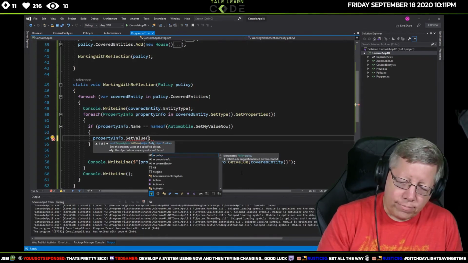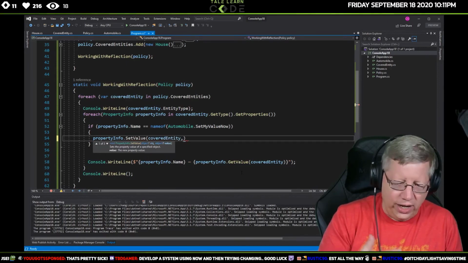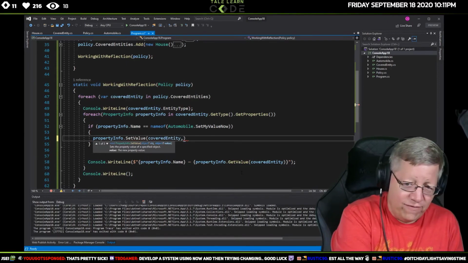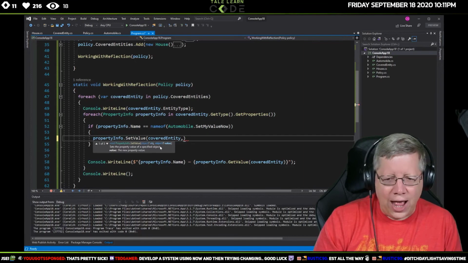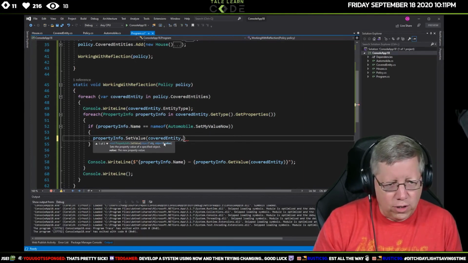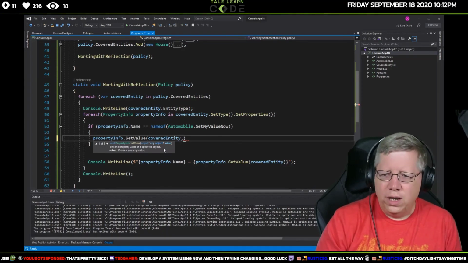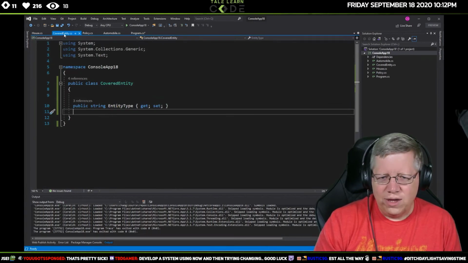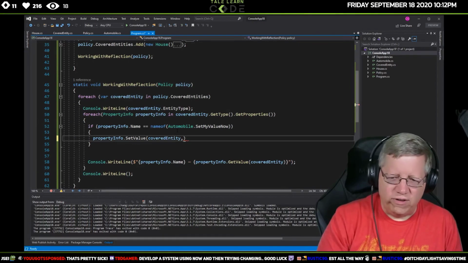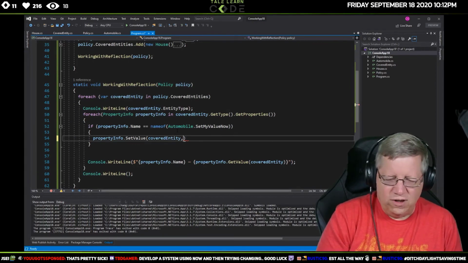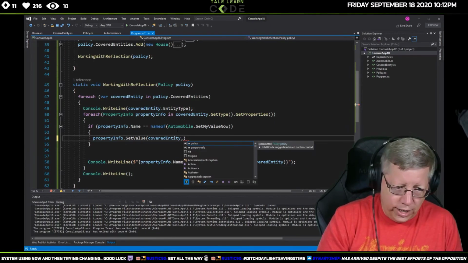And again, we'll do that covered entity. And then, because I need to give it the object that I want to set the value to, and then the value of this object. You notice what this is. It's an object, and that question mark means it's nullable, so this could be a null object. Now I'm going to give it, what did I create it as, a string, I think. Yeah, I made it a string. Just because I want something in there, I'll just do.